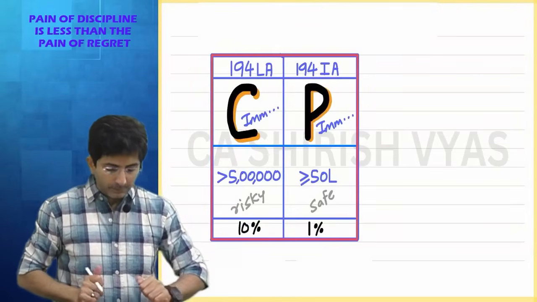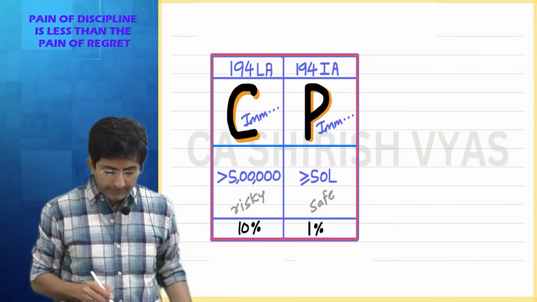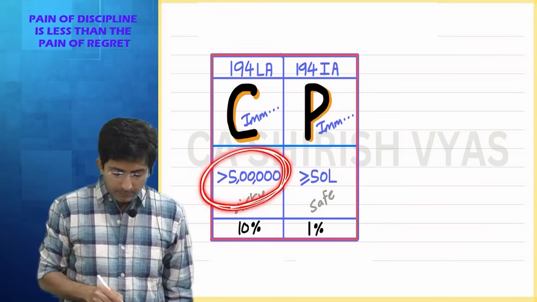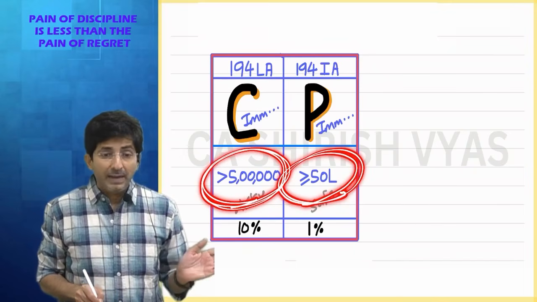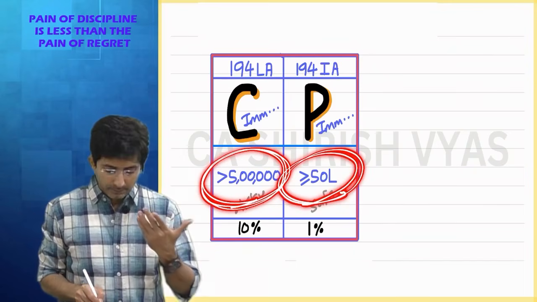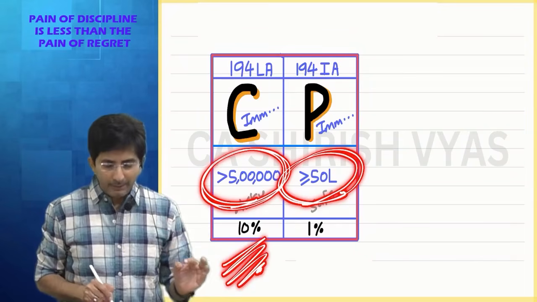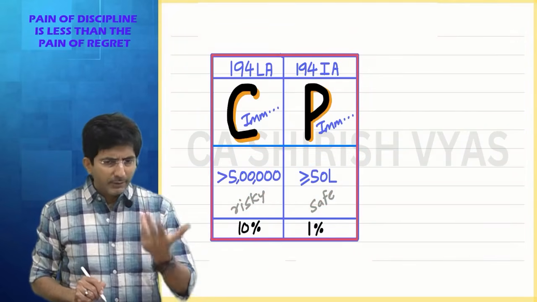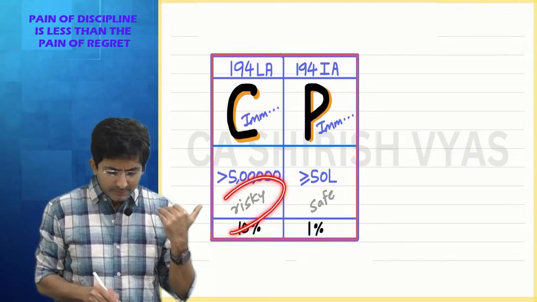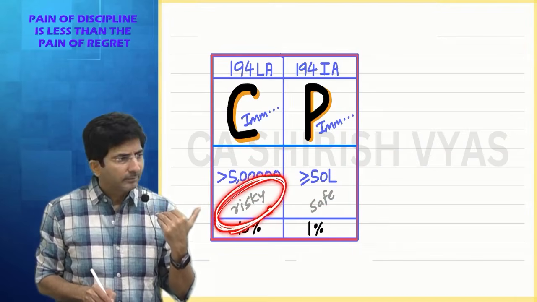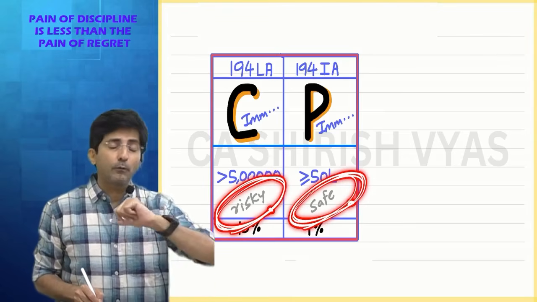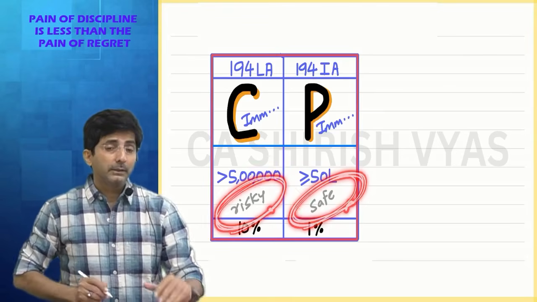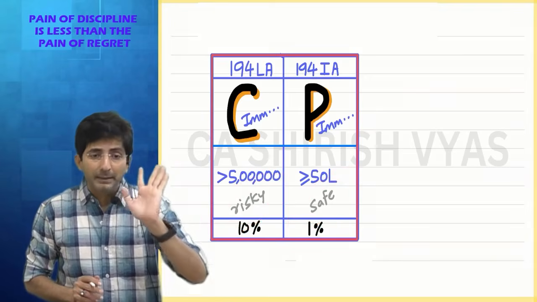There it was 10%. Can you tell me the logic behind it? There the threshold is small. Here it is so big. 5 lakhs and straight 50 lakhs. There the percentage is 10. Here it is only 1%. So I have given the hint. That is a risky transaction. This is a safe transaction. Risky and safe from what point of view? Whether the person earning the income will pay the tax or not.